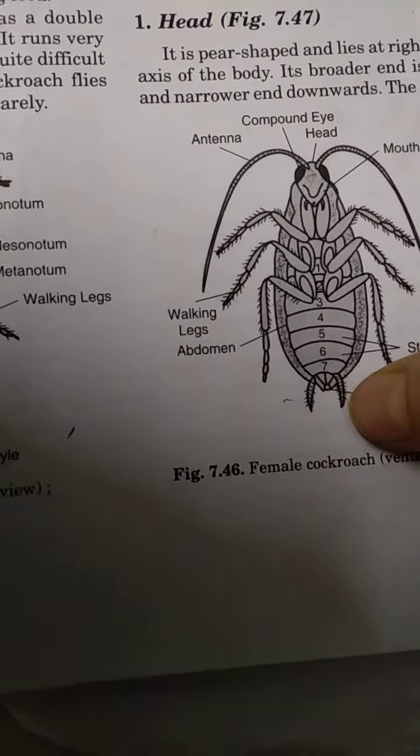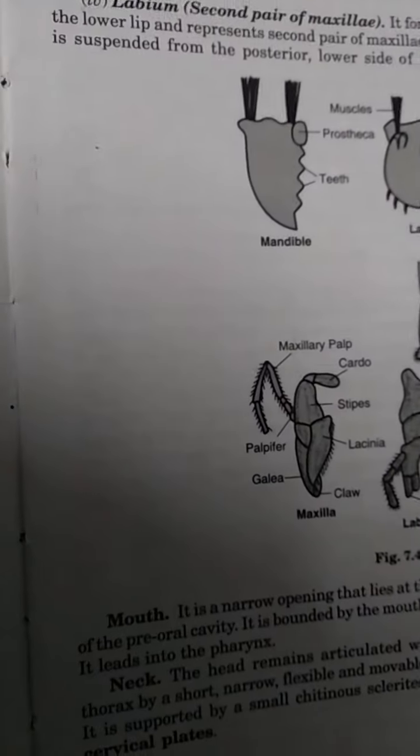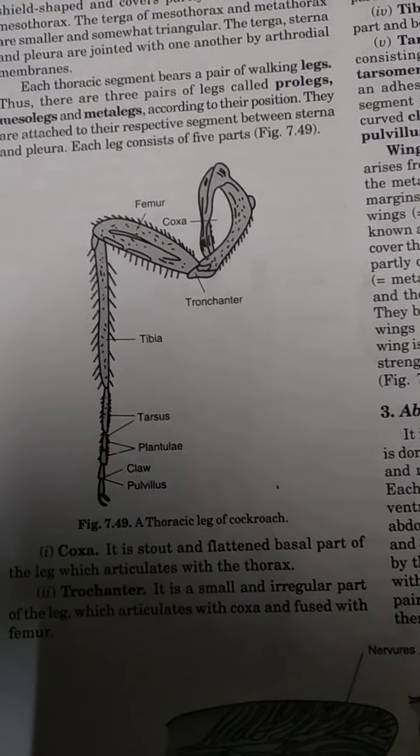Now this is the thorax part, and it has segments, 8 to 10 segments. Here we can see that it has 8 to 10 segments. Next, if you want to see the leg part, this is the leg part.